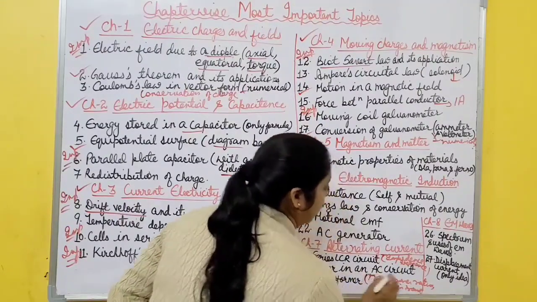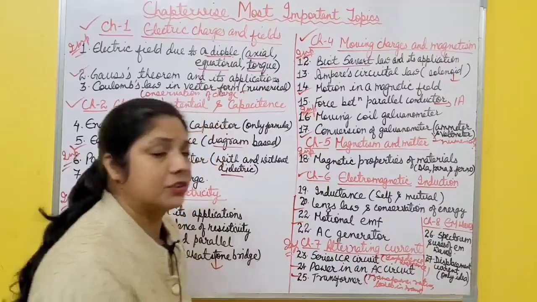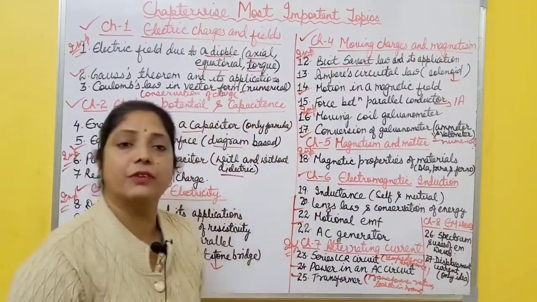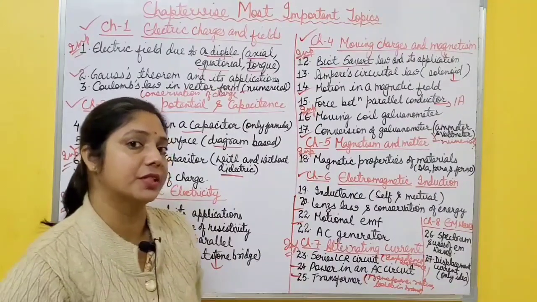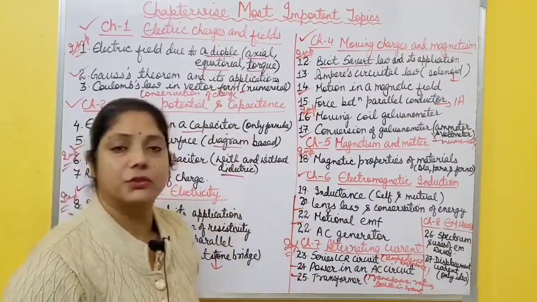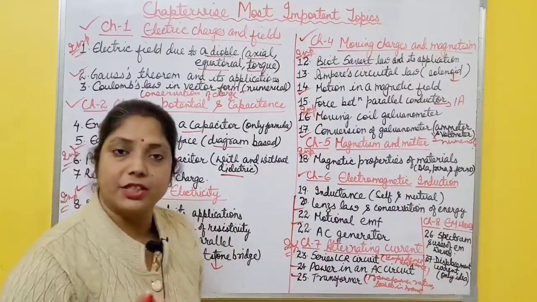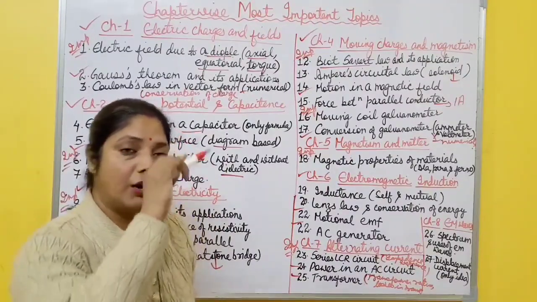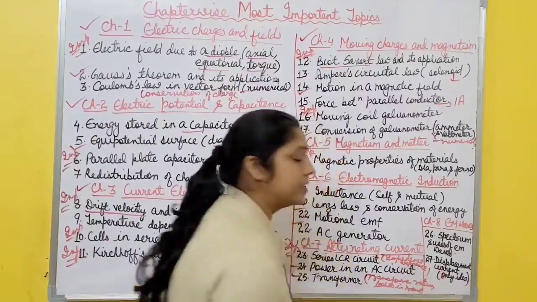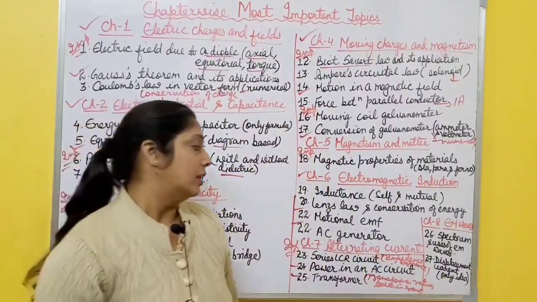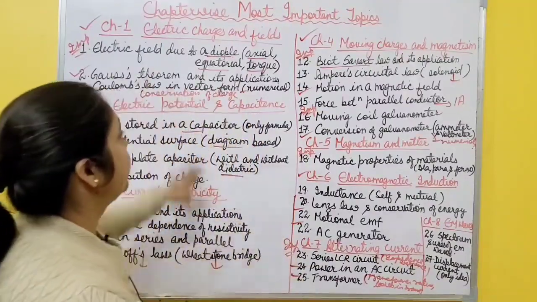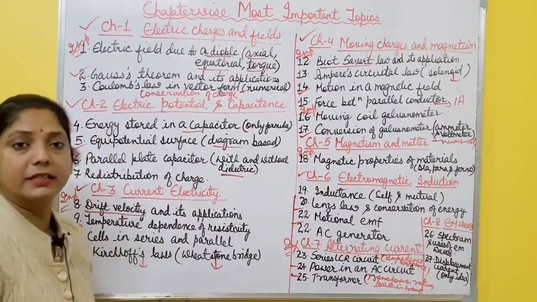Okay. Then chapter 8, electromagnetic waves, is also a very, very small chapter, with only one topic, that is the spectrum and uses of electromagnetic waves. What are the different uses of electromagnetic waves, where they are applied, you must know everything. And also the transverse nature of electromagnetic waves, you must draw how electromagnetic waves are drawn. Then one small topic, only an idea is there, that is displacement current. What is displacement current, what is the expression for displacement current. So these are the most important topics for the part 1 NCERT book.